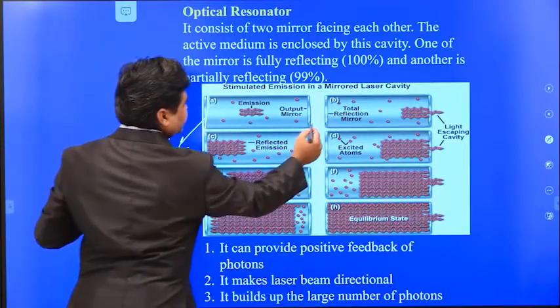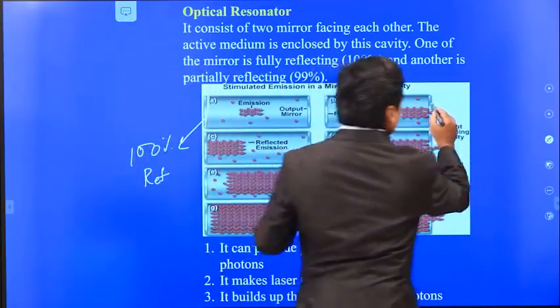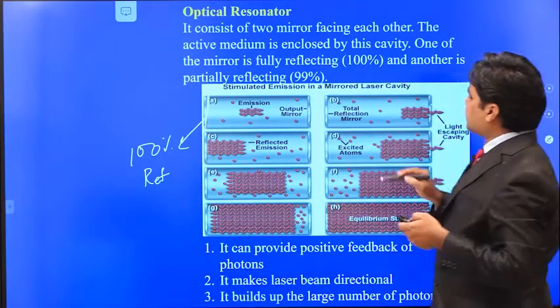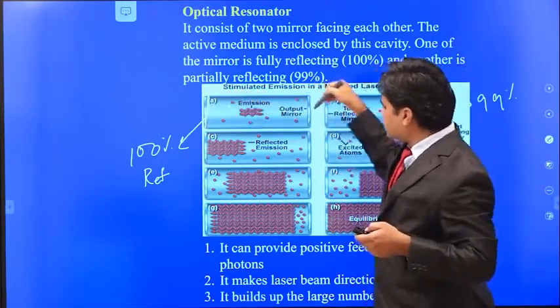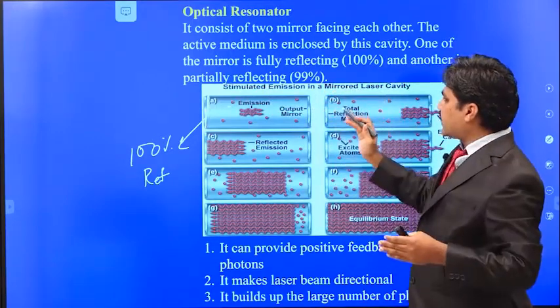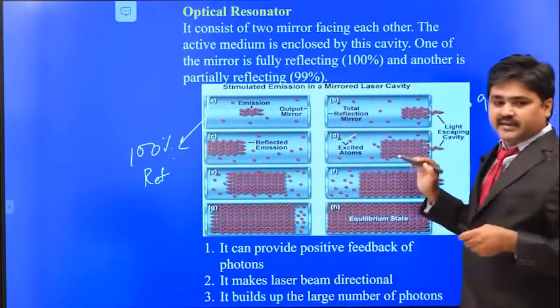Okay, and this one is the partially reflecting mirror. Here it will be only a 99% reflector. It consists of two mirrors facing each other. This is one mirror and this is another mirror. They have to be parallel, and one is the 100% reflector and the second one is the 99% reflector.